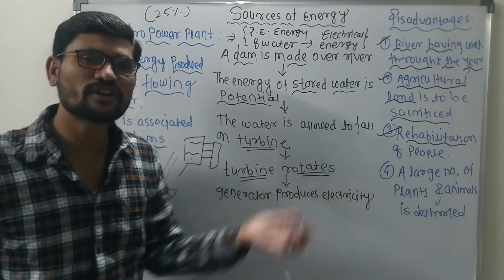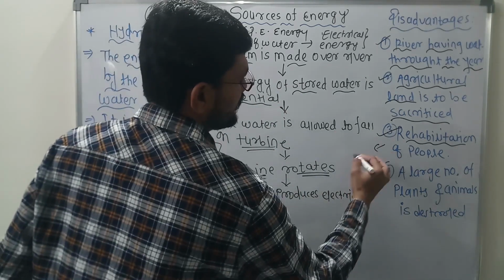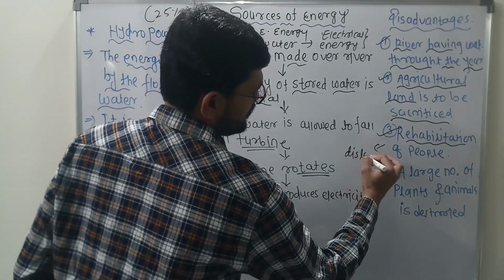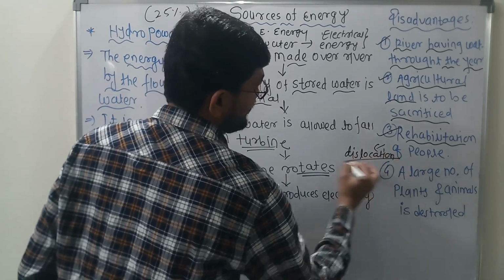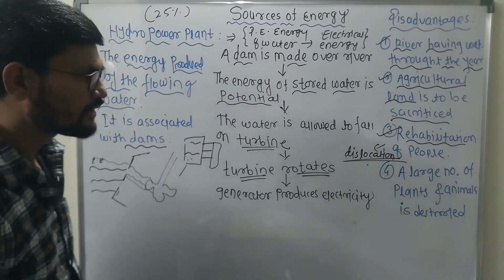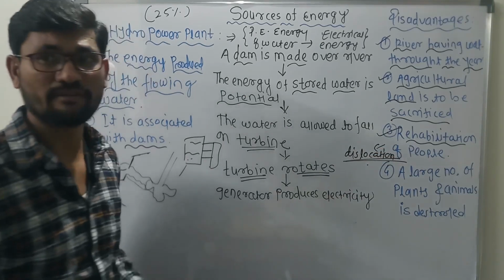That is what the dislocation problem is, also very important, and it needs to be highlighted 100%. Clear? So this rehabilitation of people is very important.